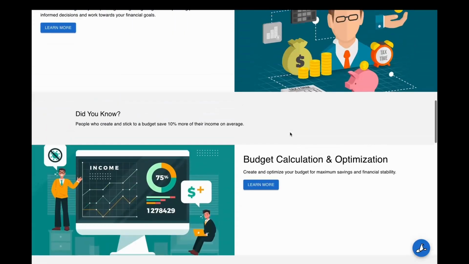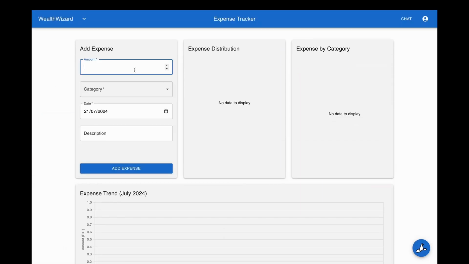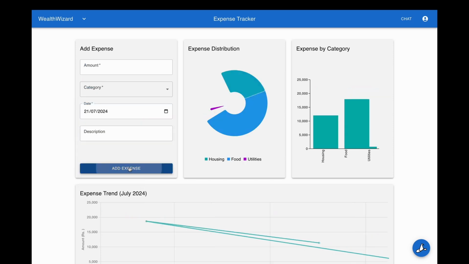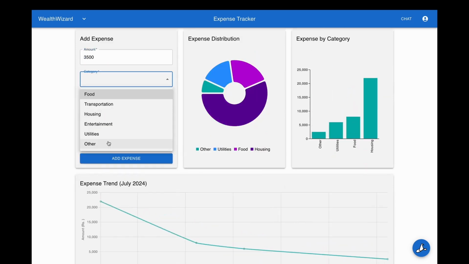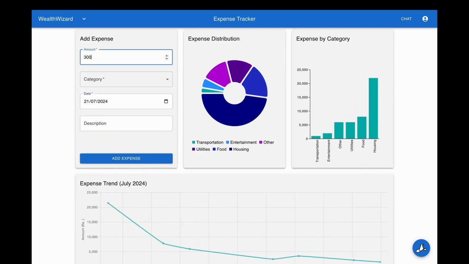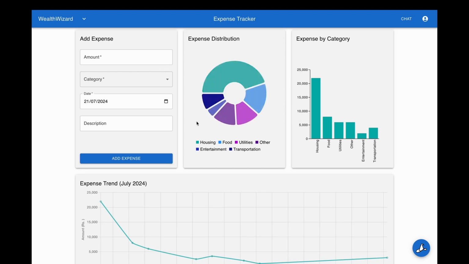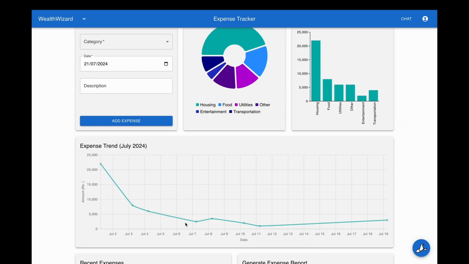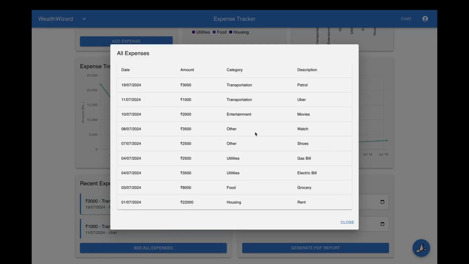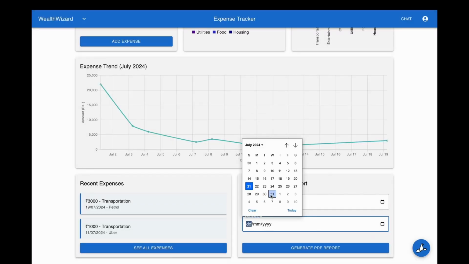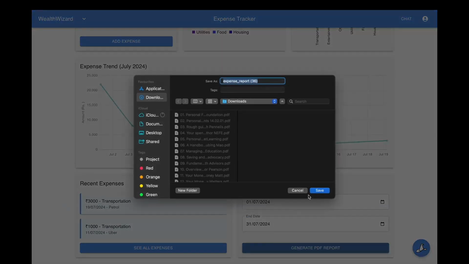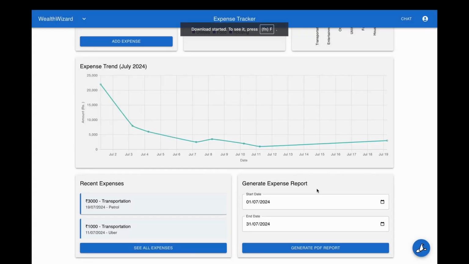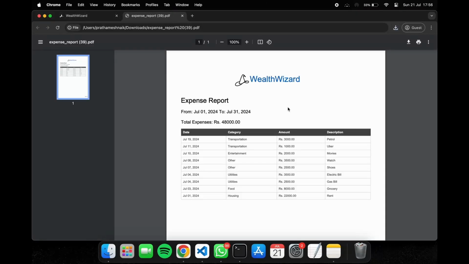Now, let's take a look at the expense tracker feature. So basically over here, we'll just quickly fill up different sorts of expenses over this July month. As you can see, it visualizes the data very beautifully, so you know where you are spending. Next up, you can see all your expenses as well as generate and download a PDF report. As you can see over here, the PDF report for the July month.